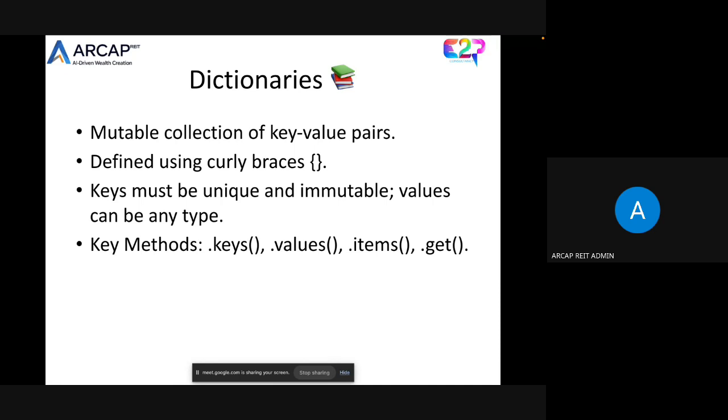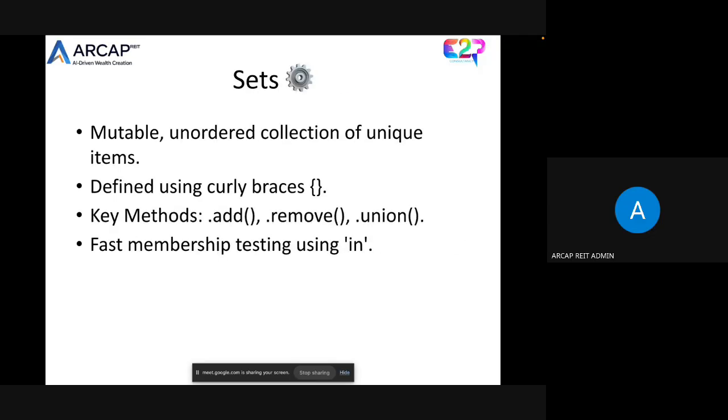So keys cannot be common. You should not maintain common keys, right? Mostly keys are considered immutable. That means you cannot change the key. It should be unique. Values can be changed. But dictionaries on the whole come under the mutable. Even sets are mutable, and a set is an unordered collection of unique items, which we'll discuss.